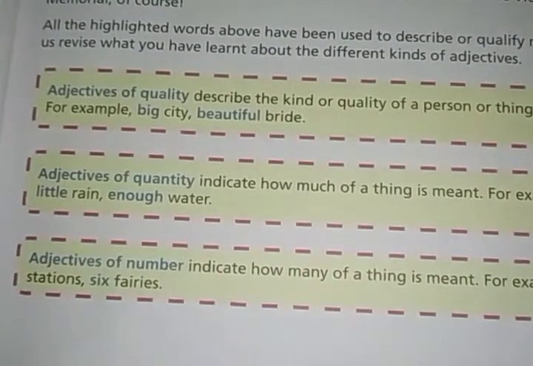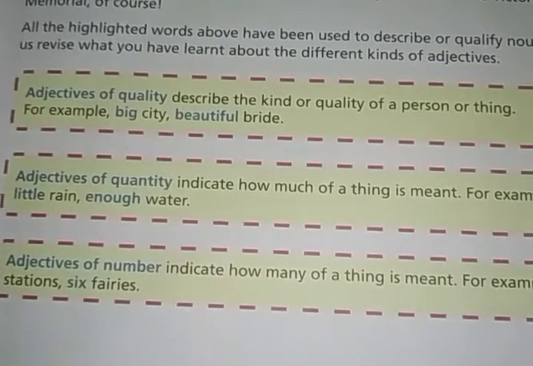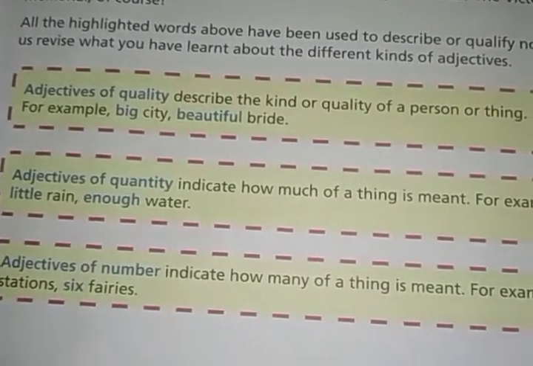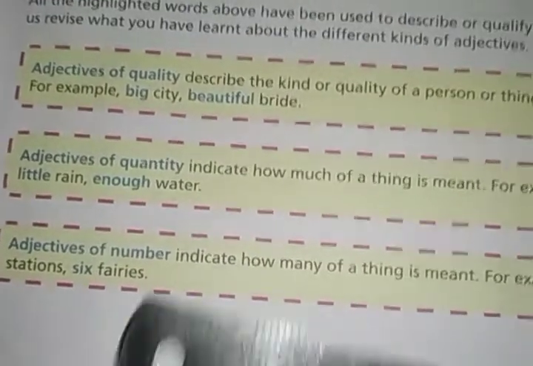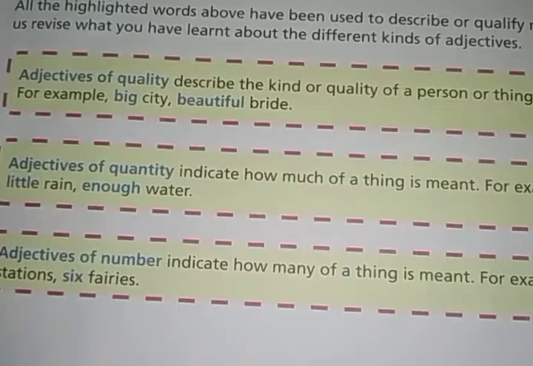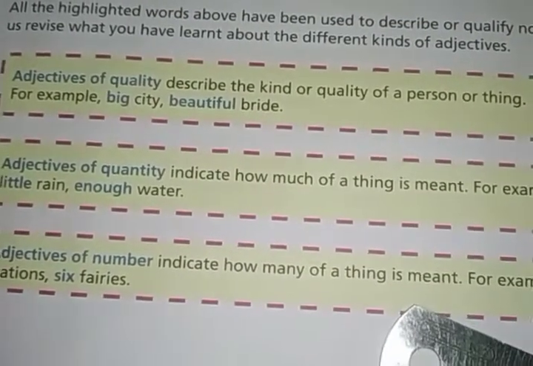So to understand: when you ask the question how much, the answer you get is an adjective of quantity, and when you ask the question how many, the answer you get is an adjective of number. So adjective of number deals with how many, the number of things.